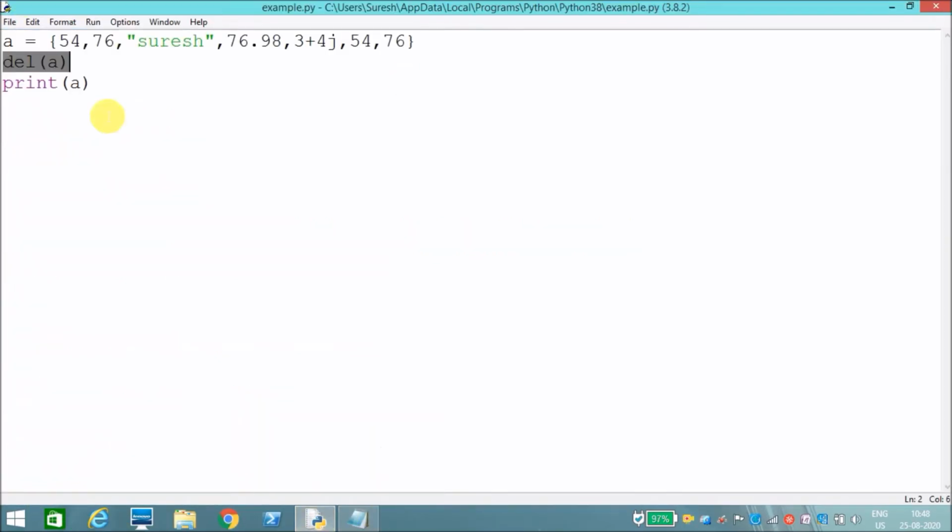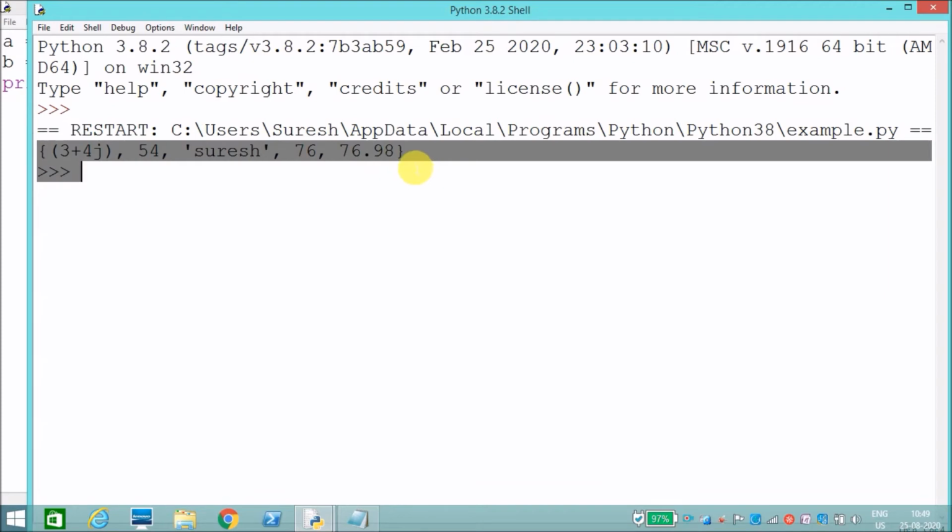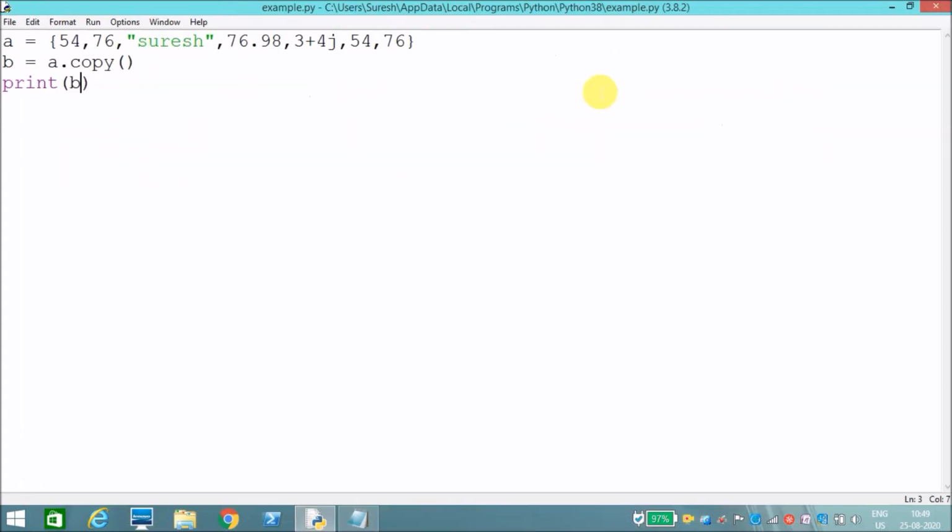I'll show it to you now. So A is an already existing set. Now I need to copy the elements of A into B. A dot copy. Now I will display B. Let's see the result. See, the result is saved in B. It has copied from A to B. Like this we can copy the elements from one set to another set.